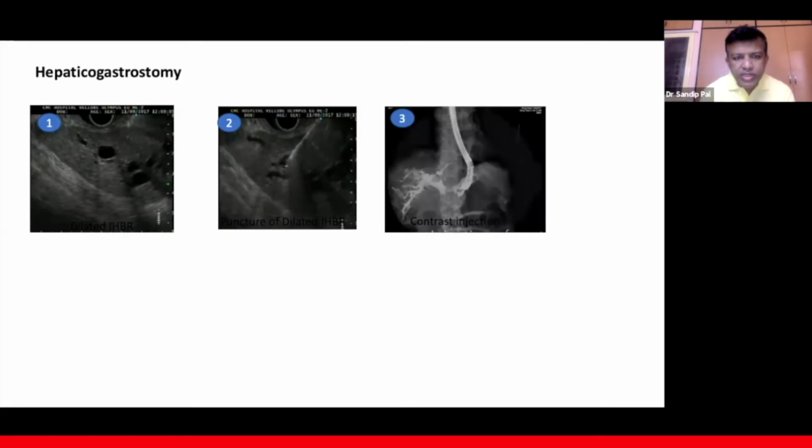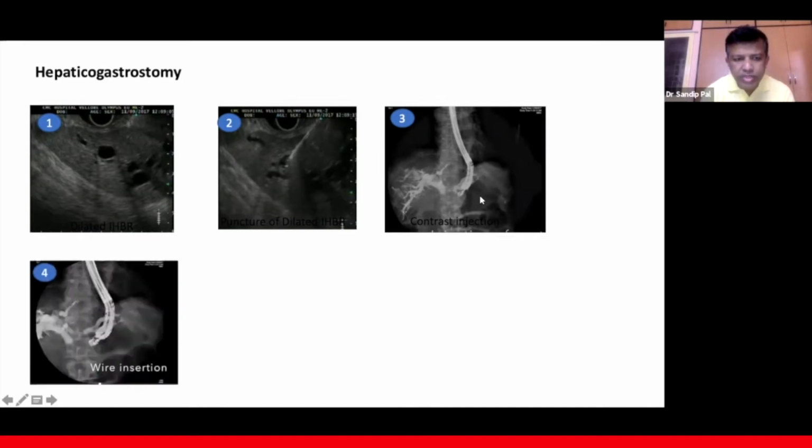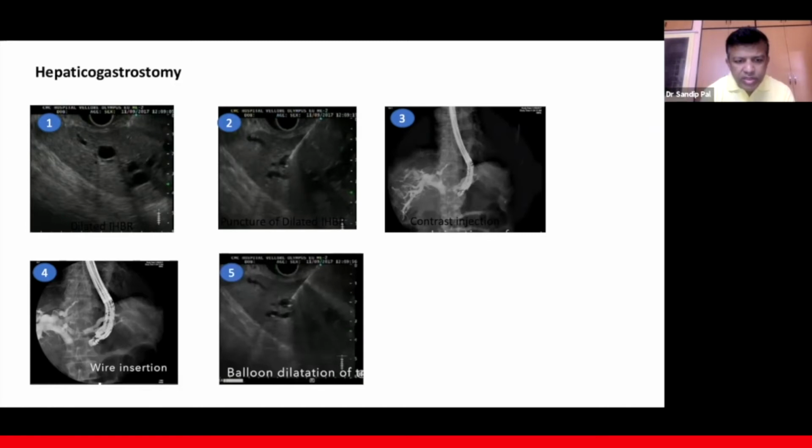So as you can see, the first is the dilated duct. This has been punctured by a needle, and this is the cholangiogram which has been obtained. Once you obtain the cholangiogram, the wire is inserted deep into the bile duct. If possible, you can put the wire across the bile duct into the duodenum also. And then once the wire is passed and a cholangiogram is obtained, we dilate the tract, usually with a 4 mm balloon, hurricane balloon.